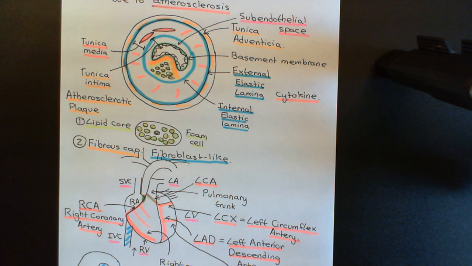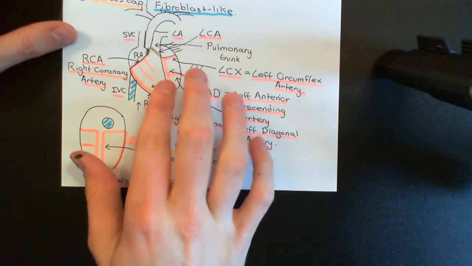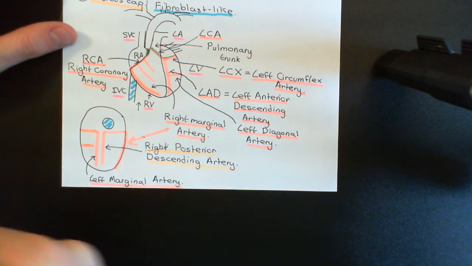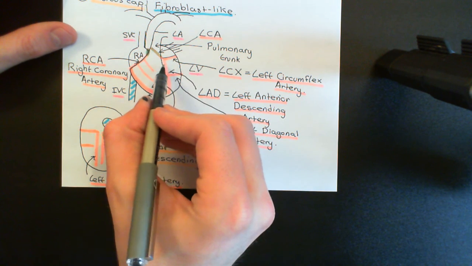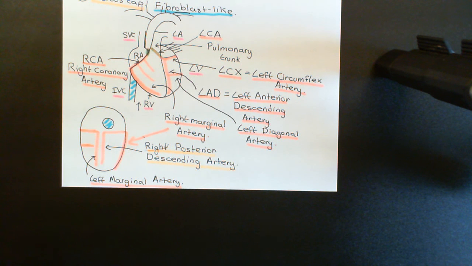And we're going to see firstly stable angina, which is the result of actually having atherosclerotic plaques, the chronic result, if you like, of having these atherosclerotic plaques in your coronary artery. And throughout the video I think we'll just go for the example of having an atherosclerotic plaque somewhere in your left anterior descending artery. So maybe you could imagine we've got an atherosclerotic plaque here and it's narrowing blood flow there. So we're going to see firstly the chronic complication of that, and the chronic complication of that is that you get stable angina.